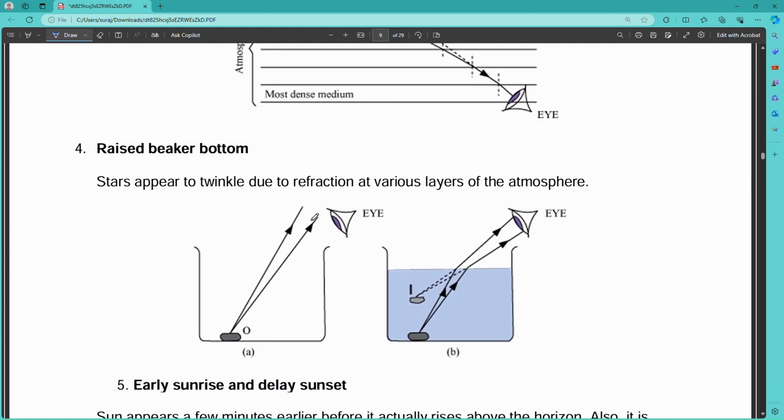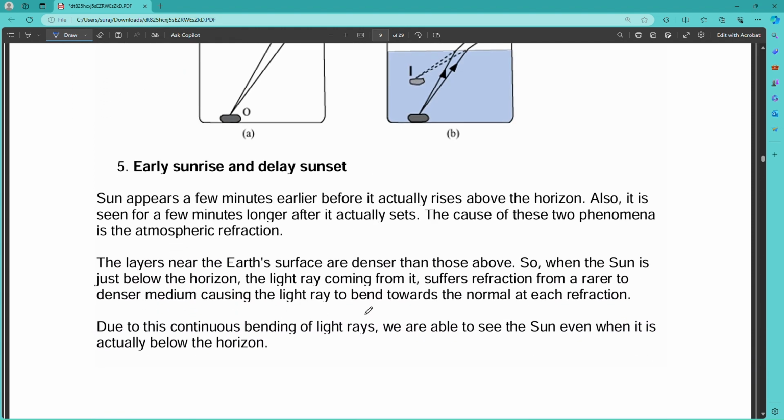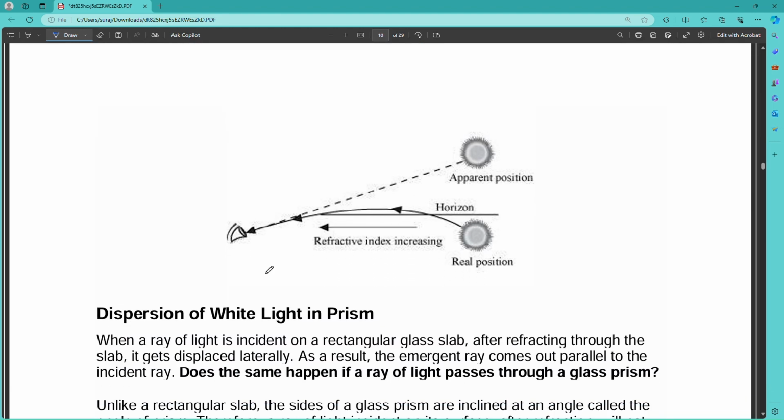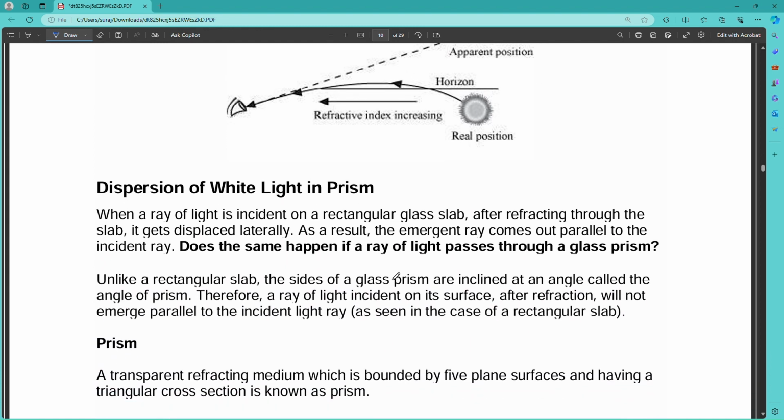Raised beaker bottom, this is also due to refraction. I have explained it before. Early sunrise and delayed sunset, this is also due to the refraction of light. The Sun appears a few minutes earlier before it actually rises above the horizon. Also, it is seen for a few minutes longer after it actually sets. The cause of these two phenomena is atmospheric refraction. So this is the example. When you see, the real position is this, but the apparent position will be this. This is due to the refraction of light.